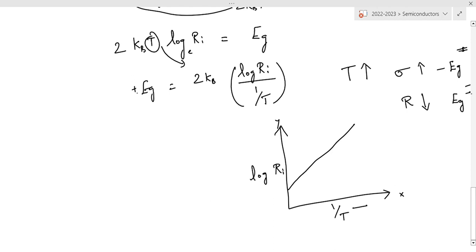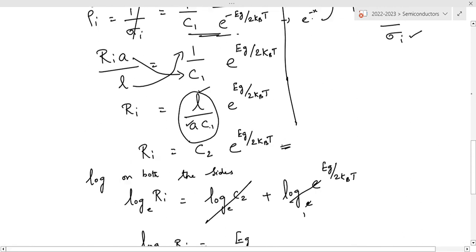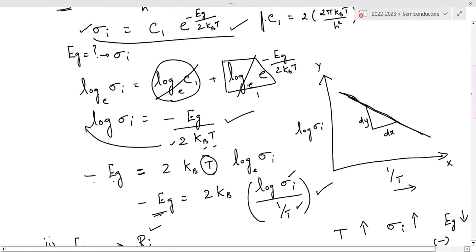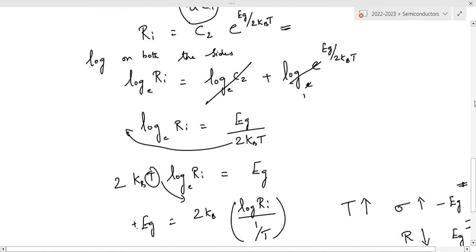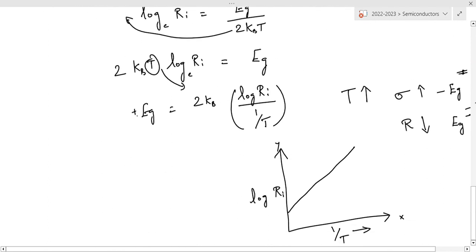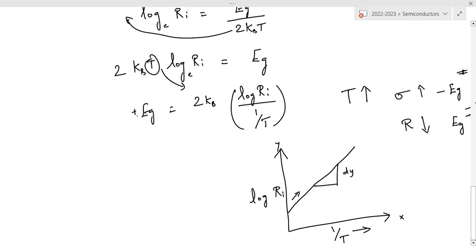There the graph shows that with decrease in temperature the conductivity is also decreasing, whereas here with the decrease in temperature, the resistance of the intrinsic semiconductor is increasing. Thereby, the forbidden energy gap value will also be increasing if the slope is taken with any 2 points, dy by dx.